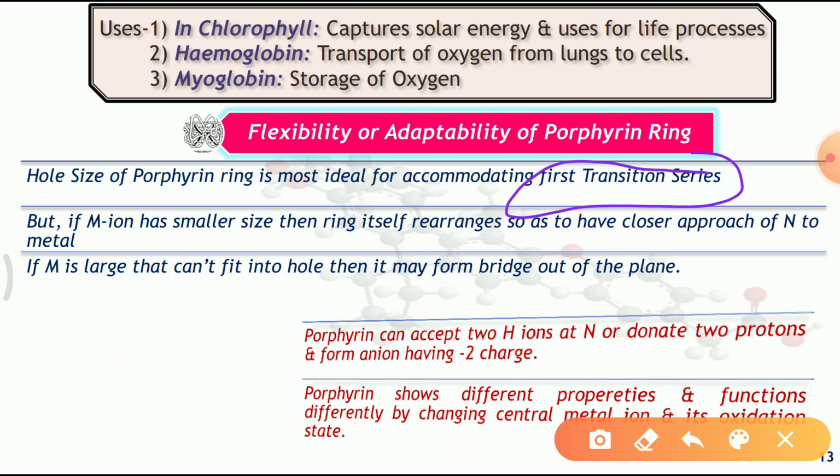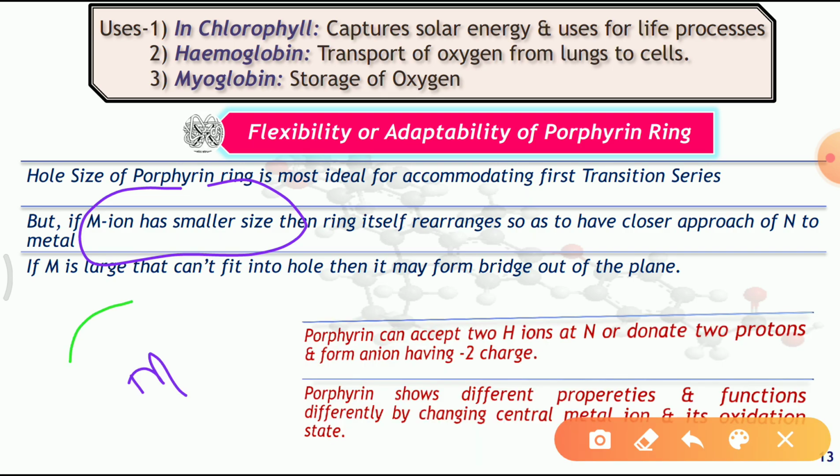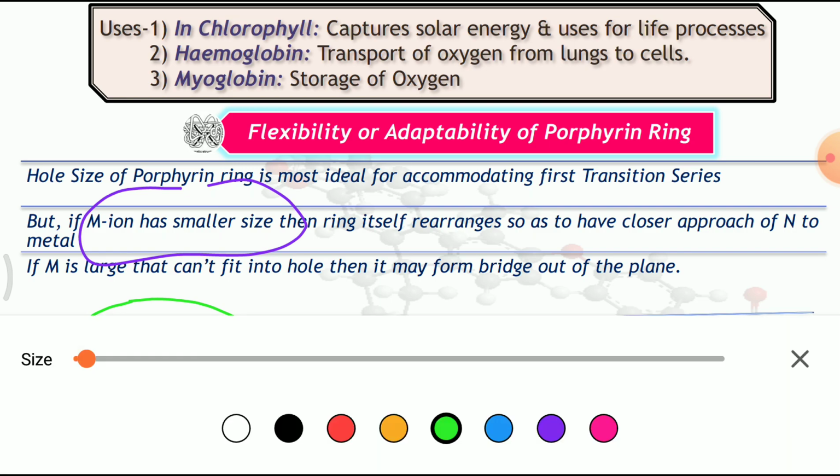But if the metal ion has a smaller size as compared to the hole of the porphyrin ring, then in this case also the porphyrin ring can form a complex with the metal ion. So how can it form a complex with the metal ion? Suppose we consider the metal is a smaller metal ion, and the hole of the ligand is large. So in this case what will happen?